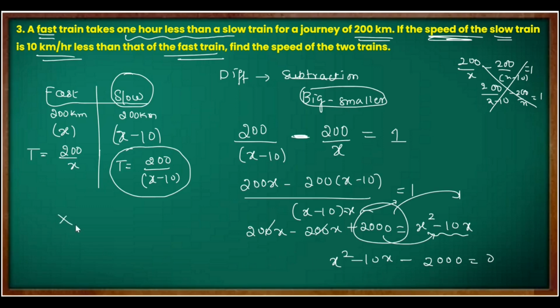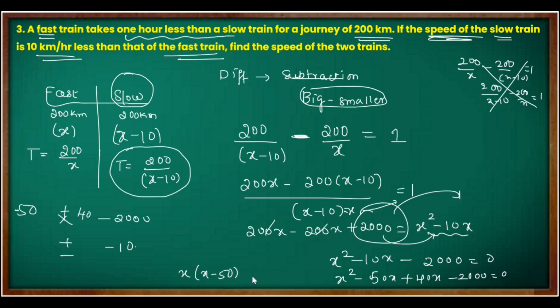Let's get the factors now. If you multiply two numbers, you should get minus 2000. If you add or subtract, you should get minus 10. So what about 50 and 40? Definitely these will work out. For 50 I should get a negative number, therefore I will write minus 50 plus 40. So x square minus 50x plus 40x minus 2000 equal to 0. Here x will come out, x minus 50 will remain, and if you repeat the same bracket there will be no sign change. Therefore I will write plus outside, and 40 will be out. You will have x minus 50.